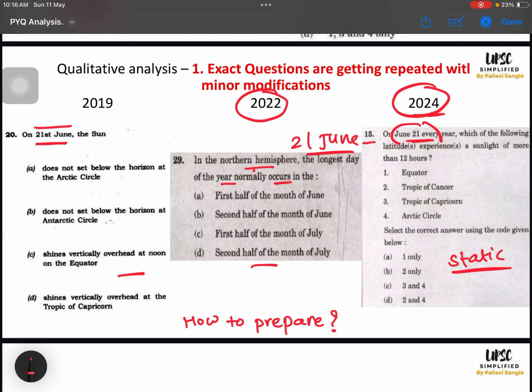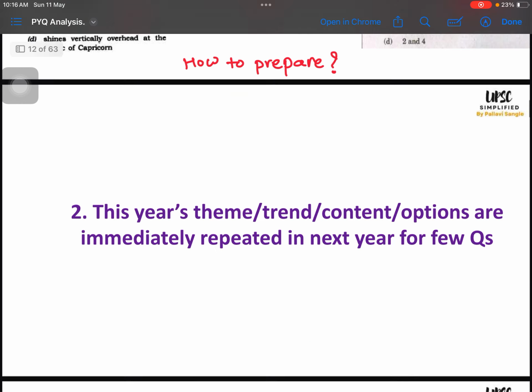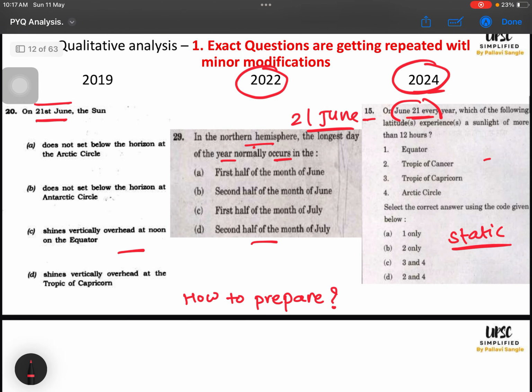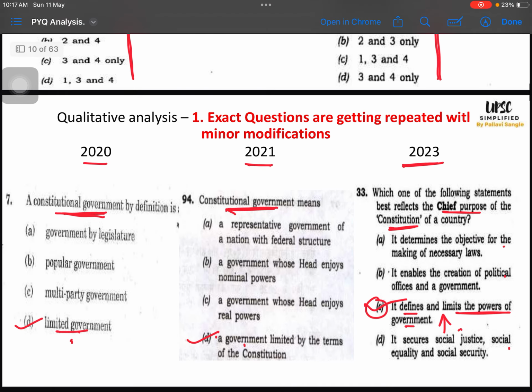So this also matters: even if the question is very simple and from a static source, I will be more confident in solving, attempting and marking this question in the first round itself, compared to the person who is solving it based on static knowledge with a cautious approach. So how to prepare this category of question? It is simple. You solve as many PYQ as possible, you know the concept, and you have solved the questions previously, like this limited government question. So you get the answer directly, and the chances increase.